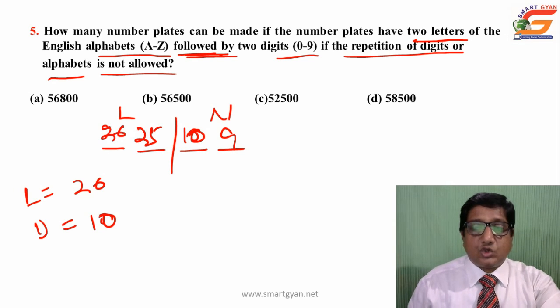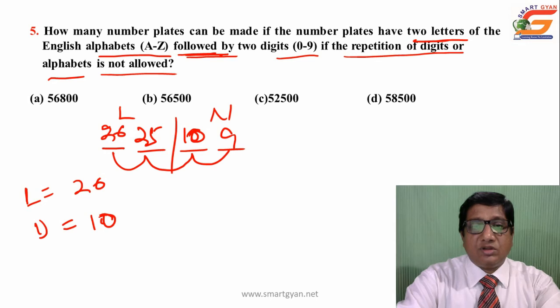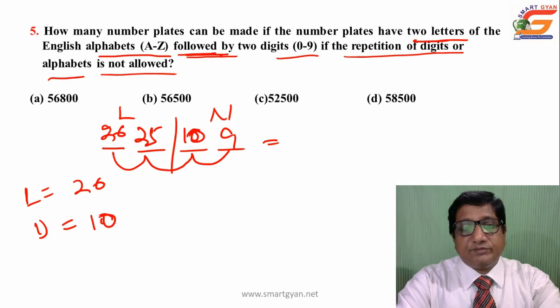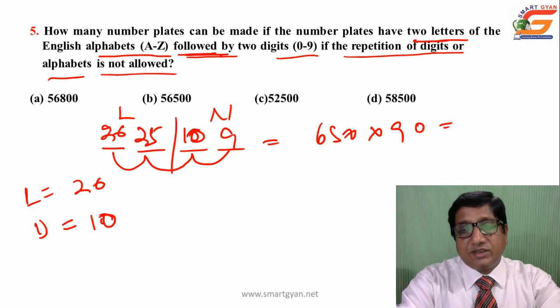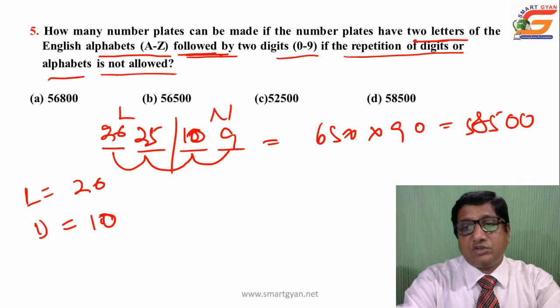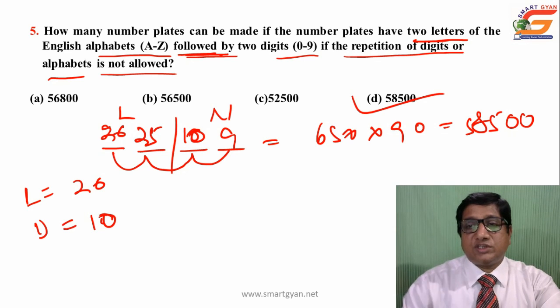So total number of ways we can write 26 into 25 into 10 into 9, that is if you multiply it will be 650 into 90, that is 58,500, that is choice D.